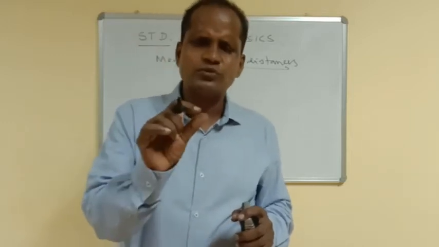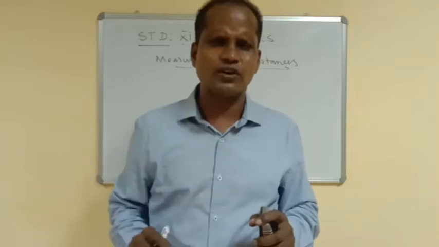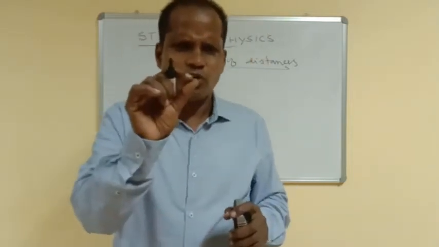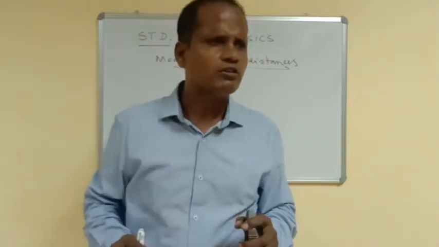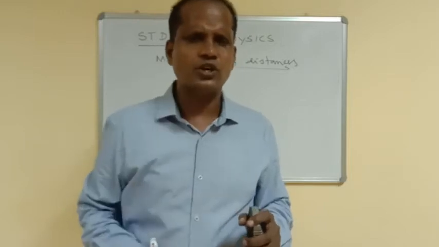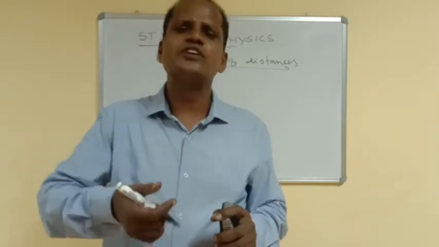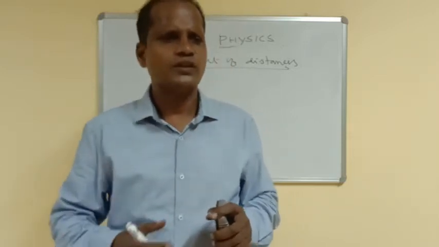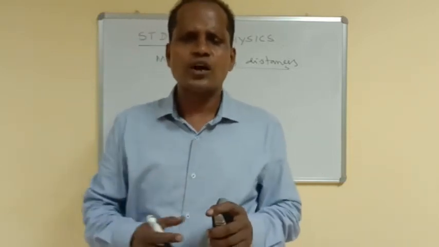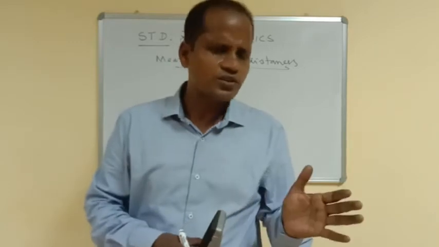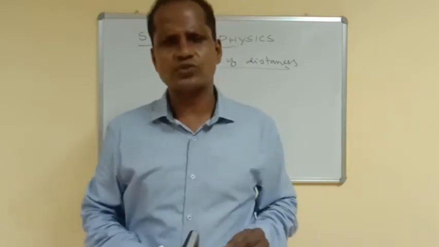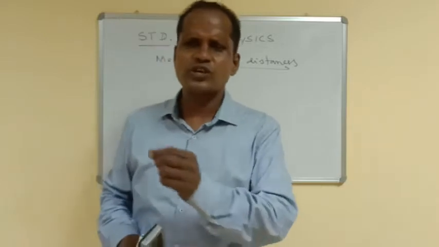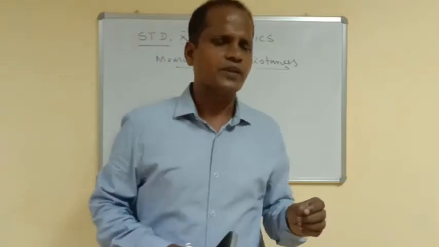Similarly, suppose you want to measure the breadth of a small spherical or iron ball. To measure the diameter of this iron ball, we need vernier calipers. So these measurements are called short distances, very short distances. So these are measurements of short distances.